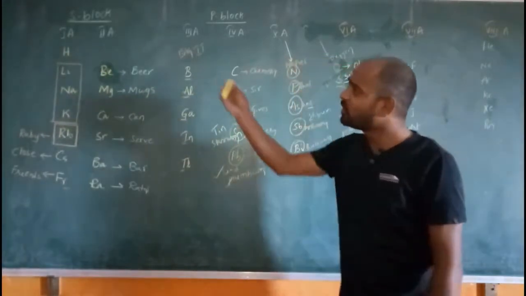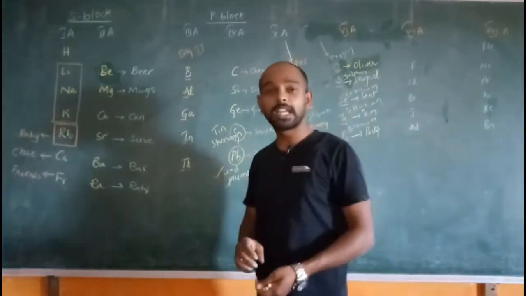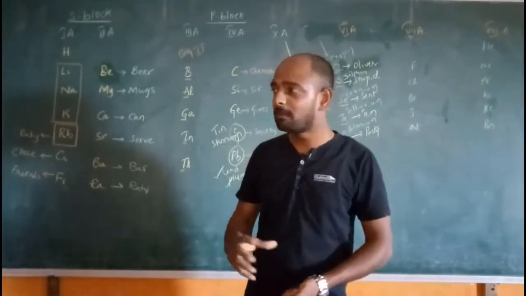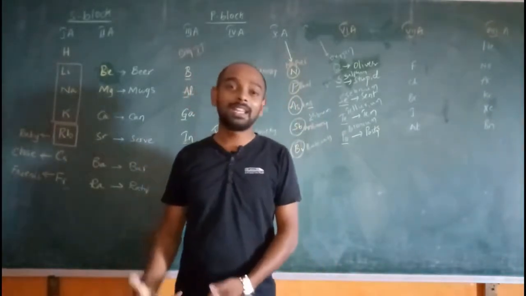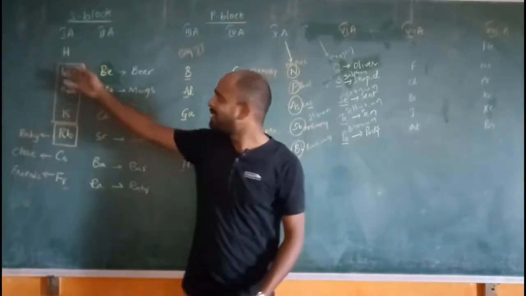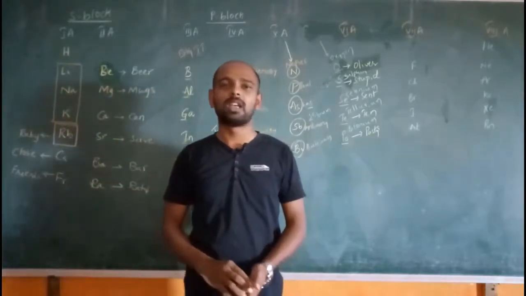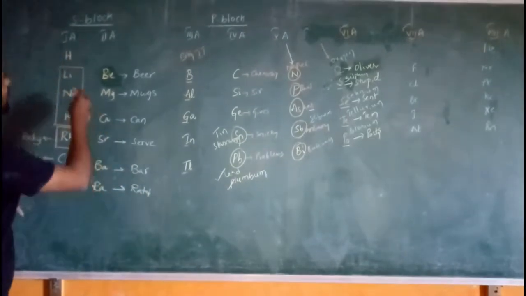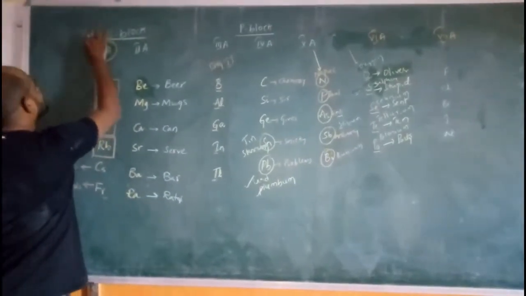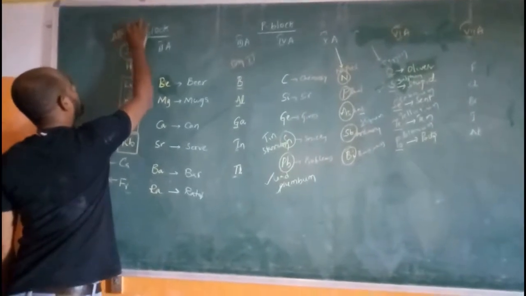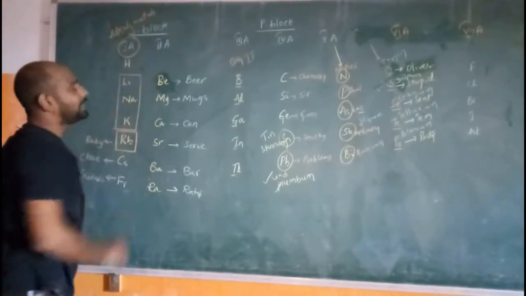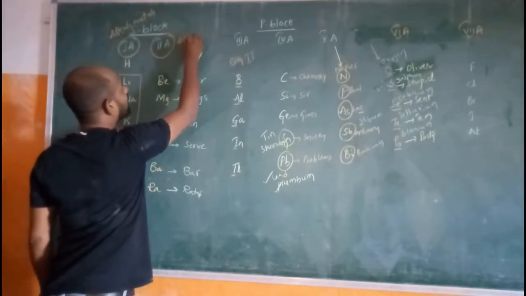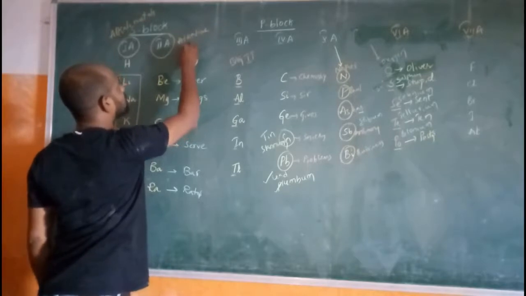See, for example, if you consider the 1A group elements, these elements are derived from plant ashes. When the plant is burned, the remaining ash is what is left. So these elements are derived from the plant ashes, and the plant ash is nothing but alkali. Hence these are called alkali metals. And similarly this one, these are called alkaline earth metals.